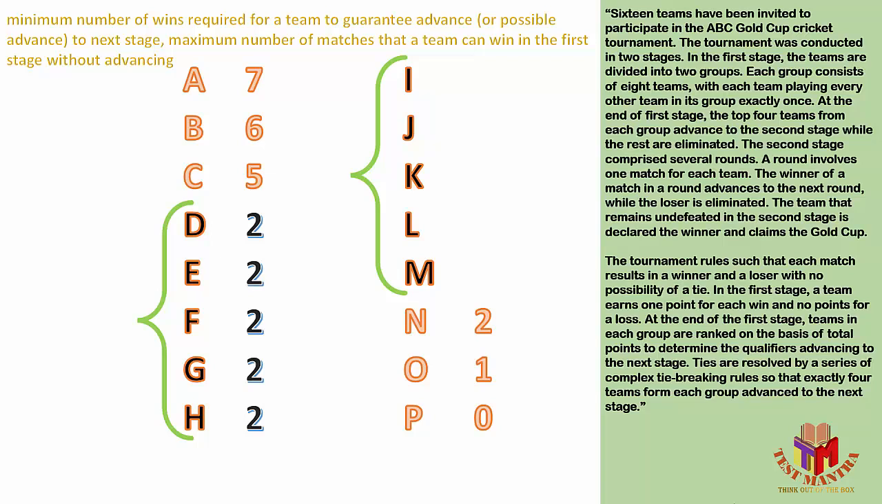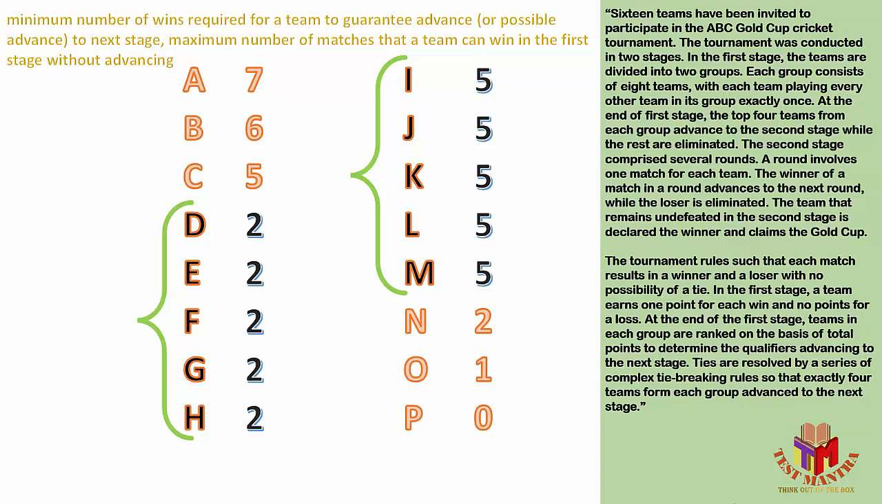Then O would have definitely defeated P and lost to the others, so let's keep 1, and N would have definitely defeated O and P, so 2 wins. So altogether 3 matches are already over out of 28. The remaining 25 matches I have to divide into 5 equal parts. Now I can say each of I, J, K, L and M has 5 wins.